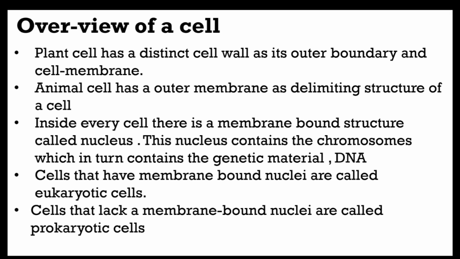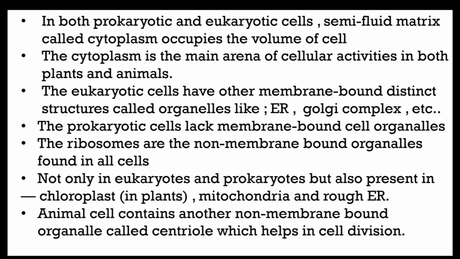Point number 4: cells that have membrane-bound nuclei are called eukaryotic cells, and cells that lack membrane-bound nuclei are called prokaryotic cells. Point number 5: in both prokaryotic and eukaryotic cells, a semi-fluid matrix called cytoplasm occupies the volume of the cell. Don't get confused listening to semi-fluid matrix.